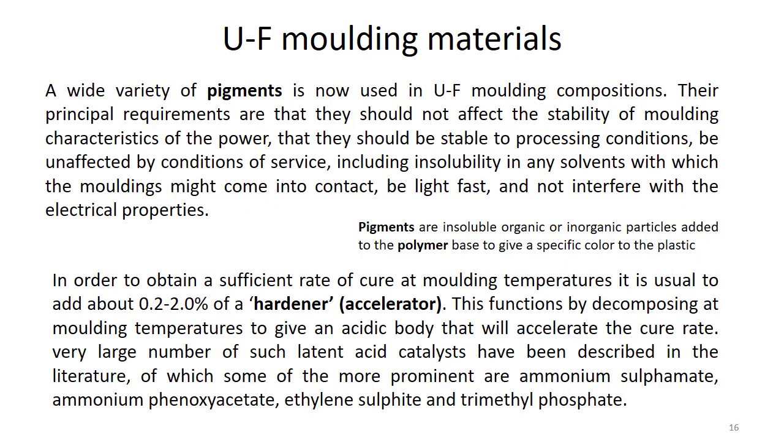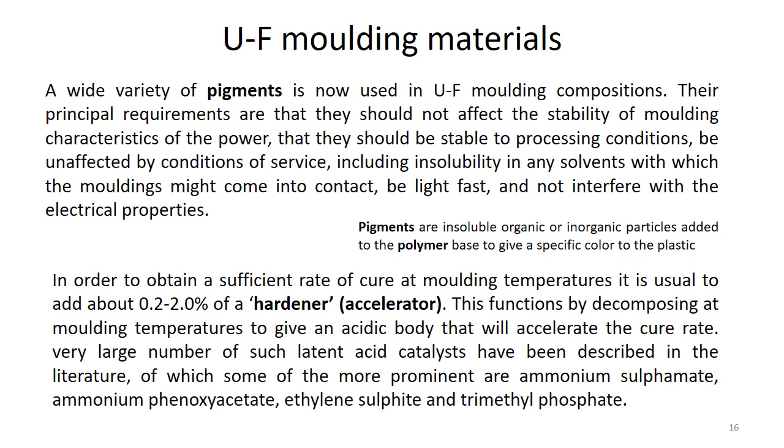There are also pigments used in the UF molding compositions. Why are these pigments used? Because pigments can give color to the polymer base, and these pigments shouldn't react with the polymer itself, and they also shouldn't react with any solvents which the moldings might come in contact with. In addition to pigments, we can also use hardener or accelerator type compounds here.